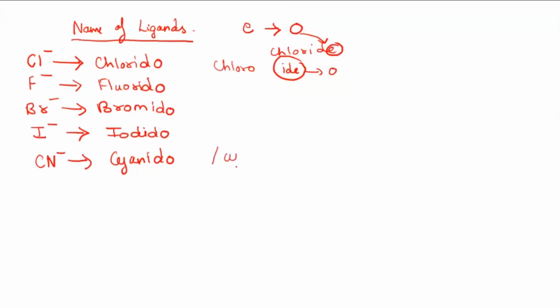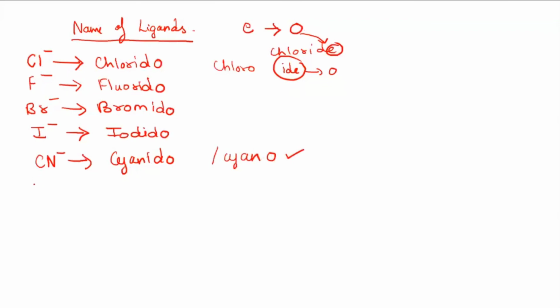You can even come across cyano in some books. This is also correct, but you better write cyanido, the updated name. Cyano was the old one. If they have given it and you have to write the formula, then it's fine.